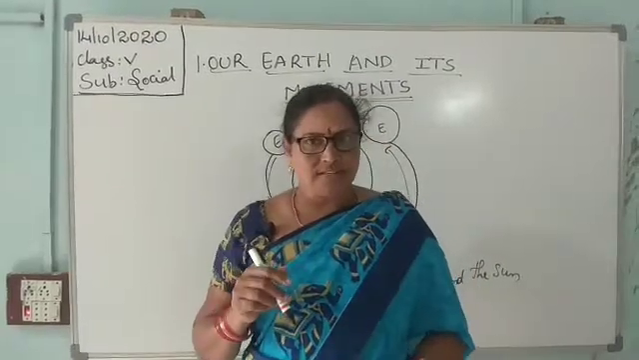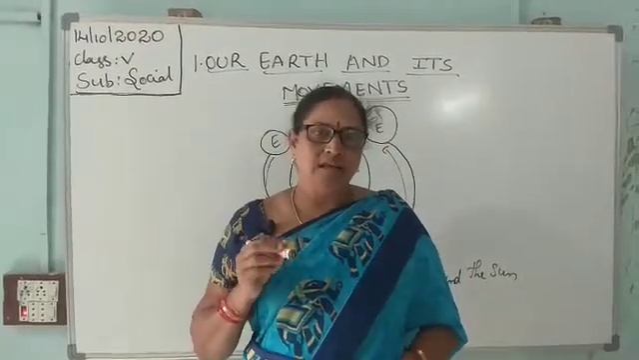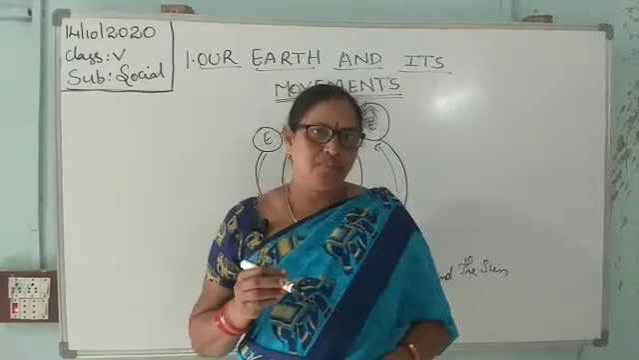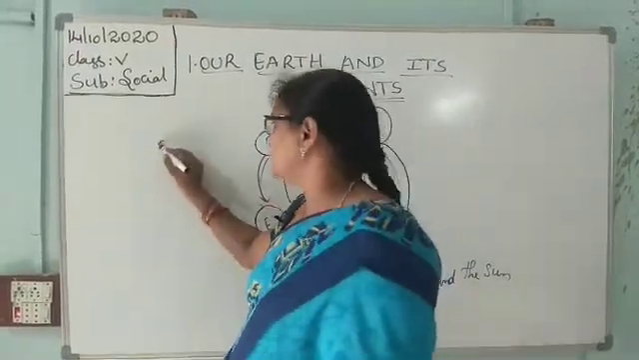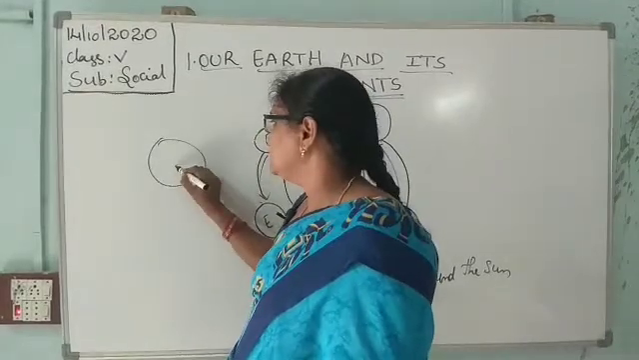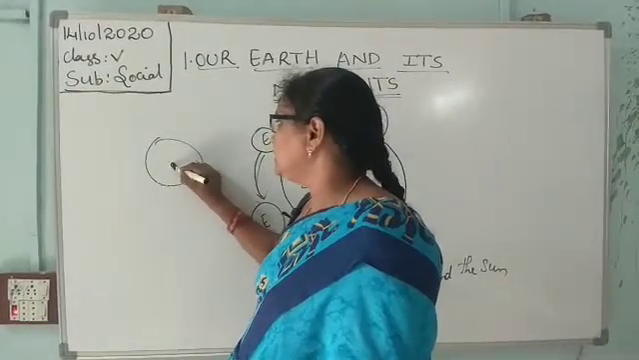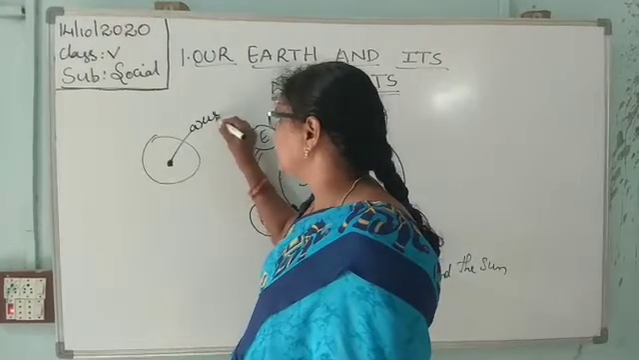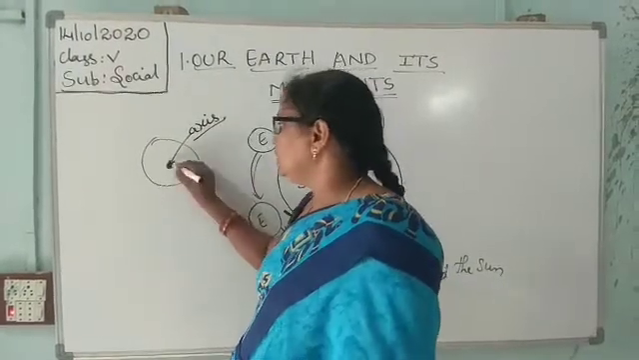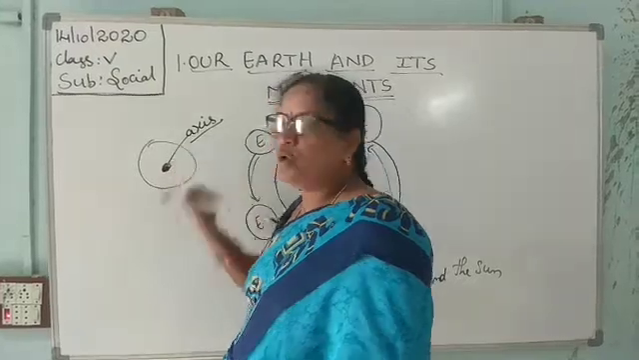What is axis? Axis is an imaginary line which runs through the center of the earth. It is the axis. The earth rotates on its own axis.